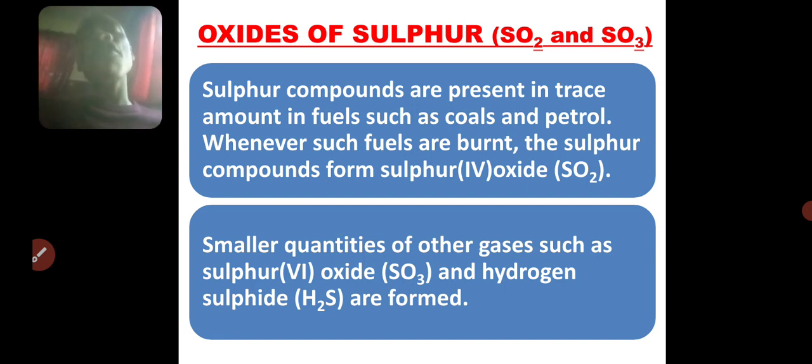So this is how sulphur enters into the atmosphere whenever you run on petrol or you run on coal that contains sulphur compounds inside them.